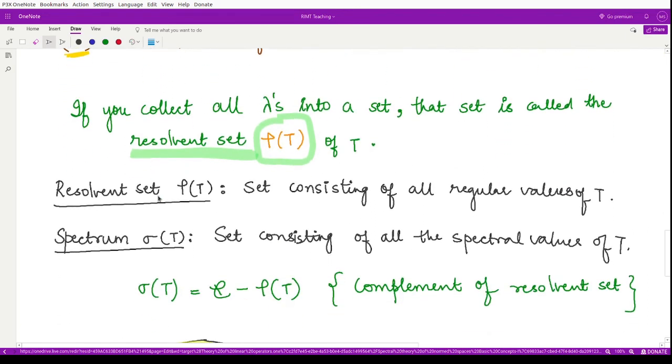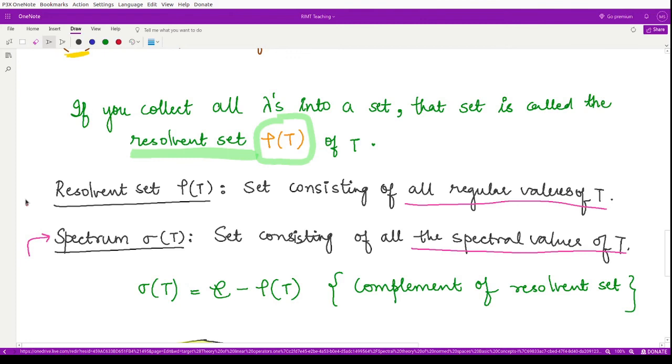The resolvent set, as I've told you, is a set consisting of all the regular values of T. We have a set known as the spectrum set, denoted by sigma of T, which consists of all the spectral values of T. Now what is a spectral value? We'll see that in a moment. But how do you define the spectrum set?